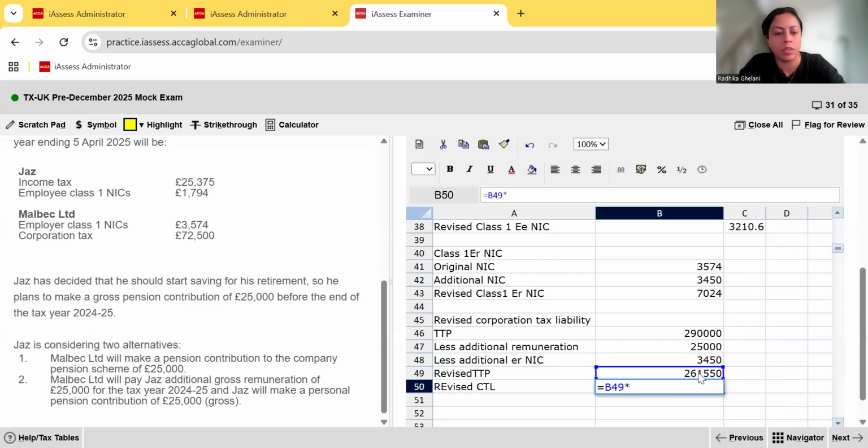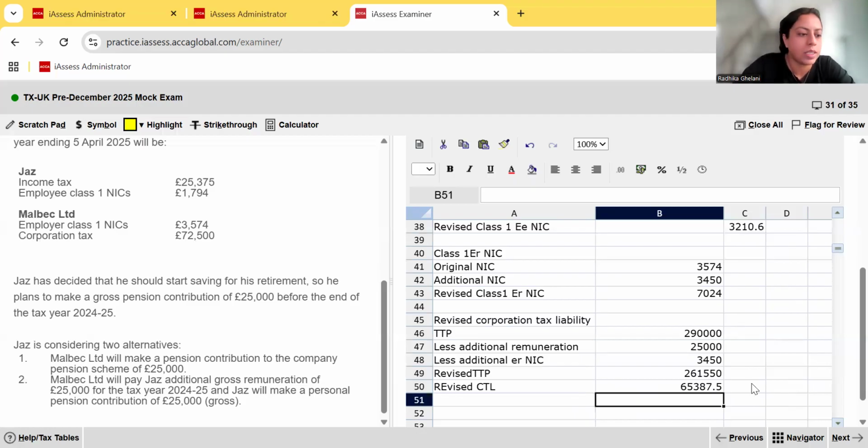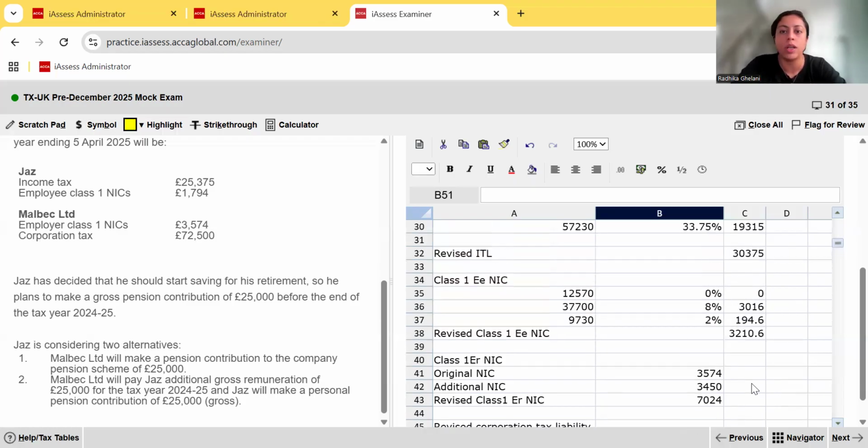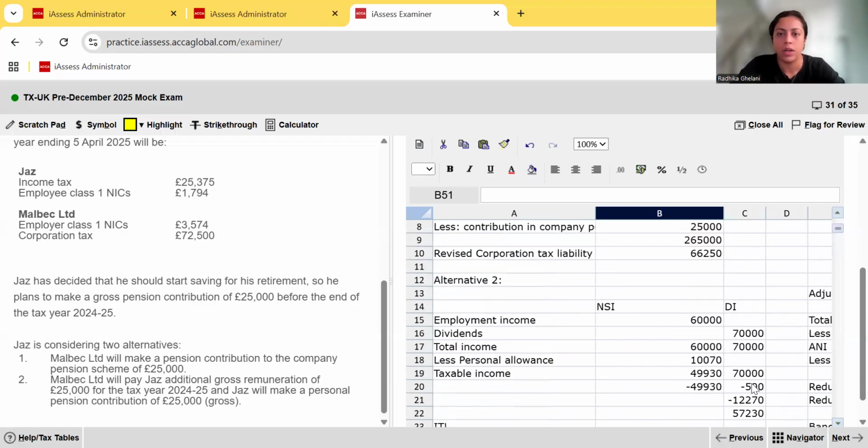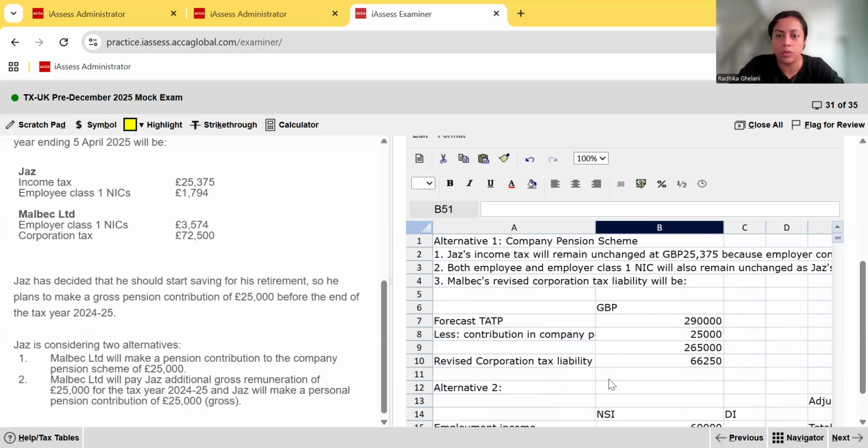So that times, it's going to be at the rate of 25%. So 65,387.5, or 65,388 if you round up, is going to be the revised corporation tax liability. And that is your question done for 10 marks. Okay, not difficult if you know the rules.